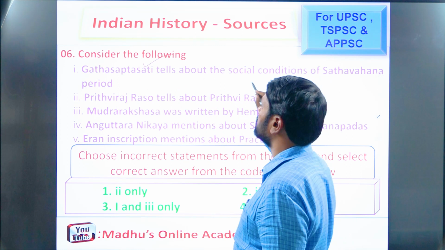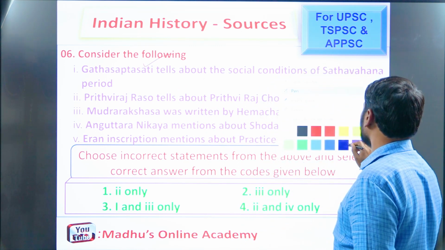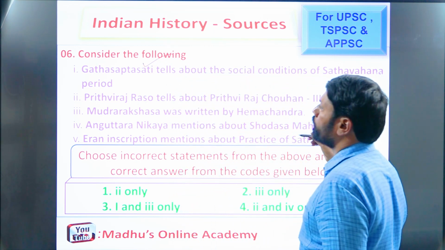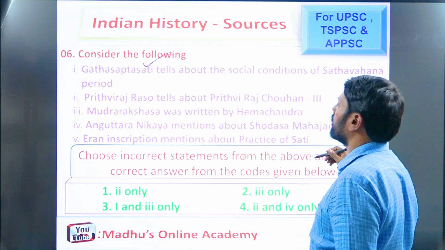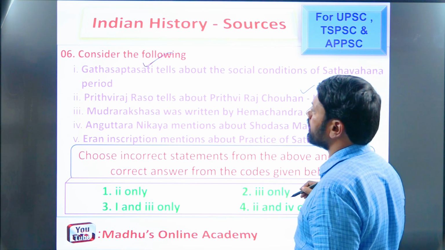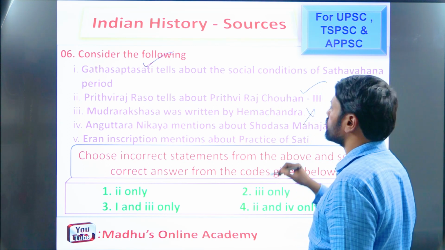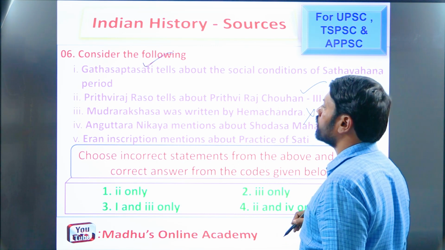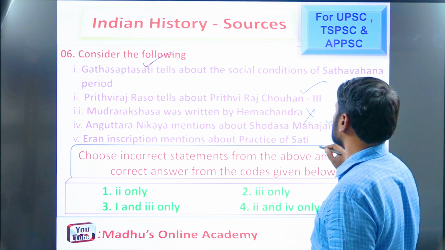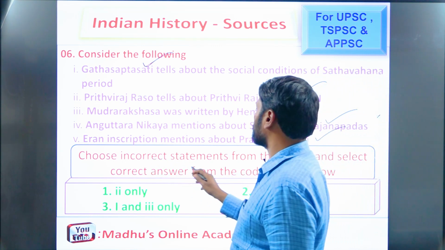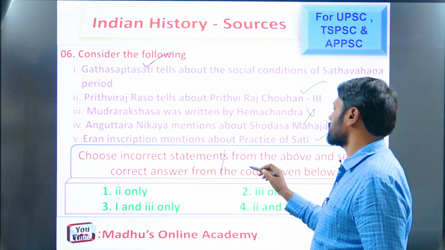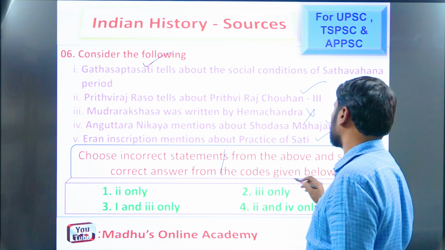Gada Saptasati, right statement. Apart from that, Prithviraj Raso tells about Prithviraj Chauhan III. Absolutely right. Next, Mudra Rakshasa was authored by Hemachandra. This is absolutely wrong. Next, Anguttara Nikaya mentions about Shodasa Mahajanapadas, right. Iranian inscription mentions about the practice of sati, right. So here, choose the incorrect statement. Statement or statements from the above, and select the correct answer from the codes given below.